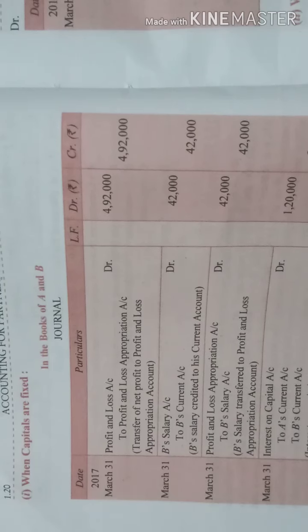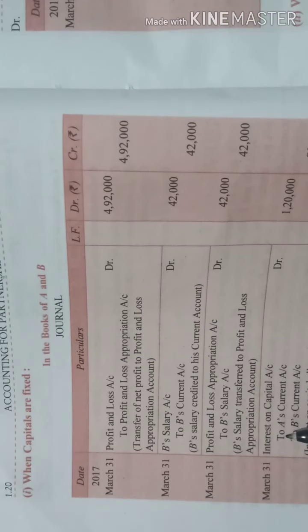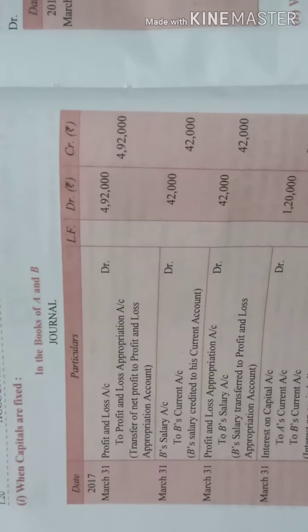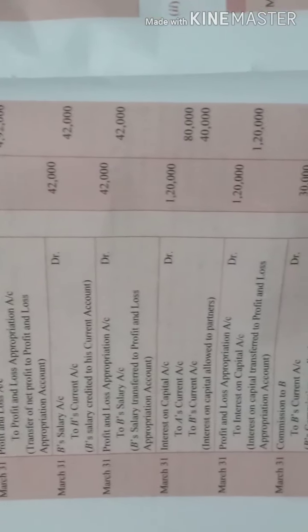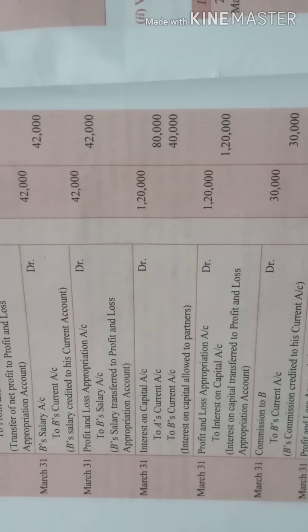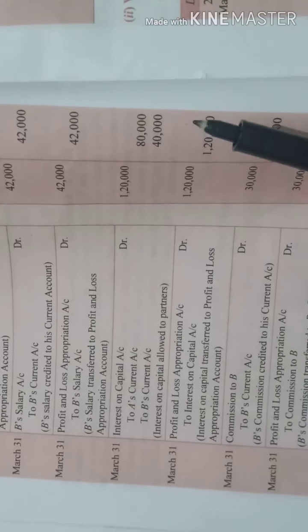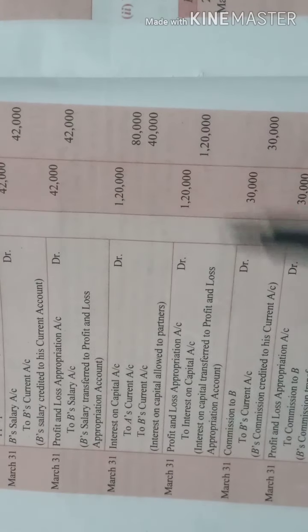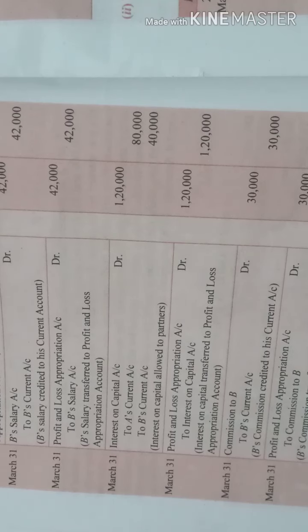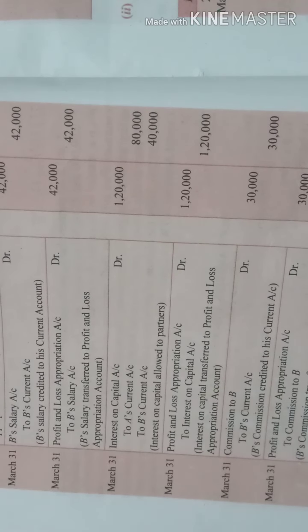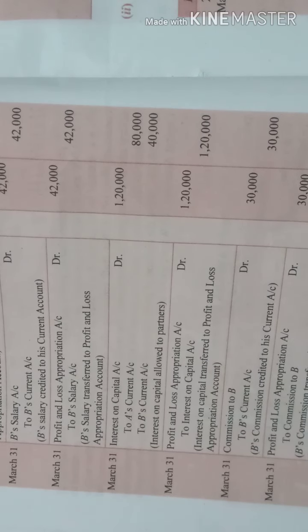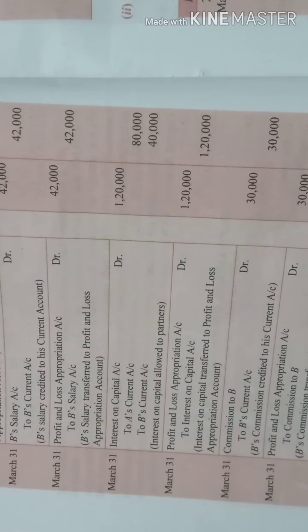Okay, fine. Next is what you have done, you have given interest to partners. Now that is interest on capital account, again you will transfer the amount to current account. First you will give the interest to partners.